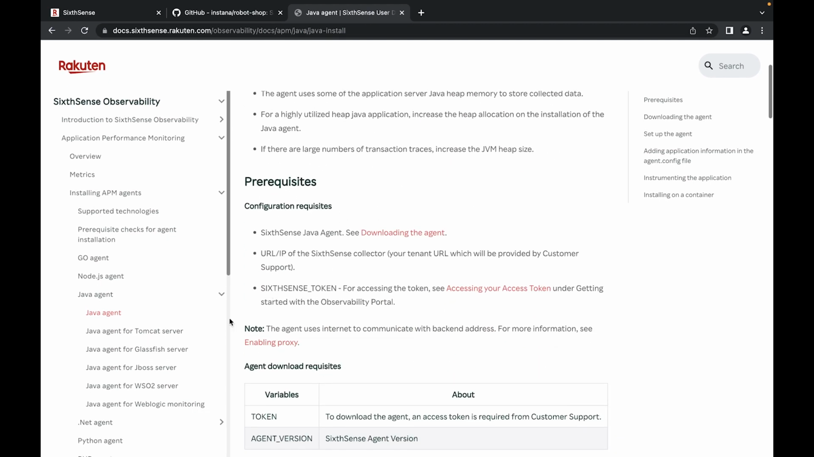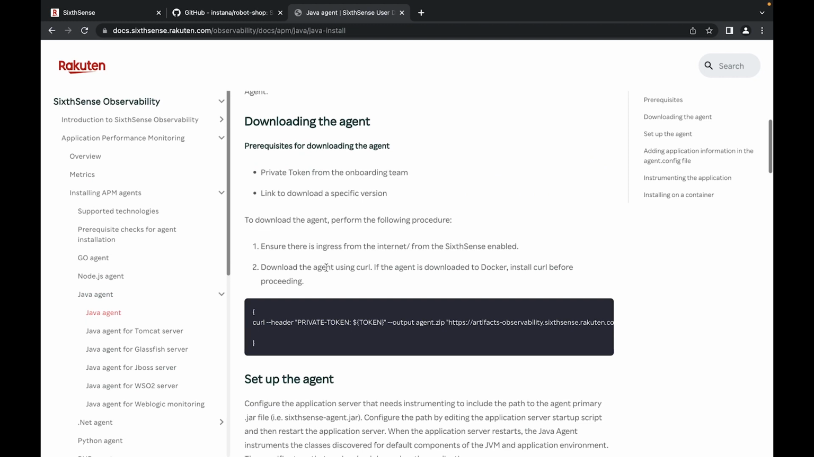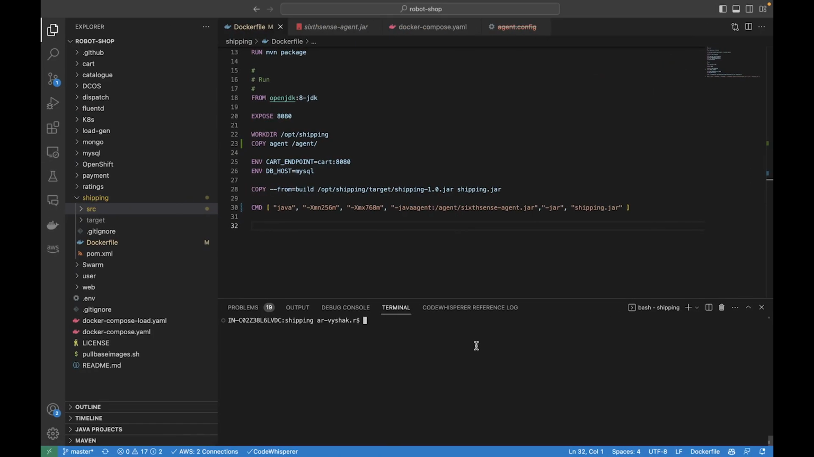So, assuming we have all the prerequisites, let's start. First we have to download the agent. You have to provide a private token, and you have to specify the agent version. The agent version that I'll be using is, I think, 1.10. Yeah, so let's start off.